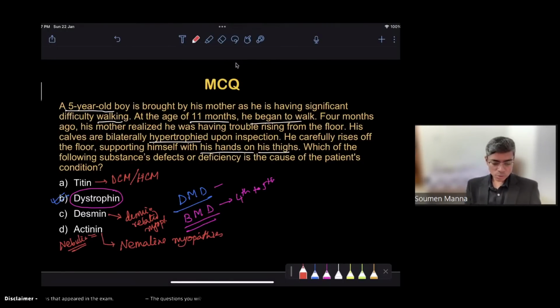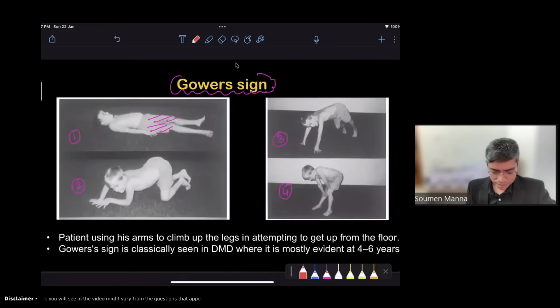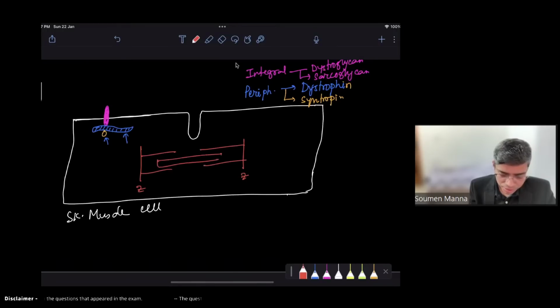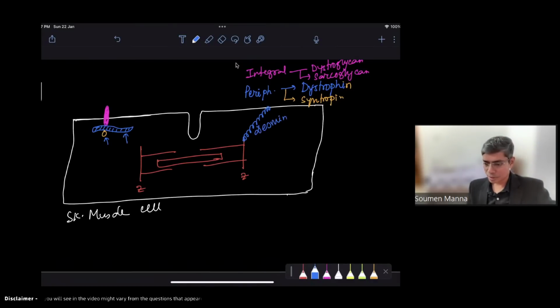Okay. So I hope all of you know where these titins, desmins and actinins are present. If you look at this diagram, I will show you. Suppose this is one sarcomere, with two Z lines on either side. Inside the muscle cell there is the sarcomere. This is actin, and in between is myosin. From this Z line, the protein which is connected to the muscle membrane is known as the desmin protein.